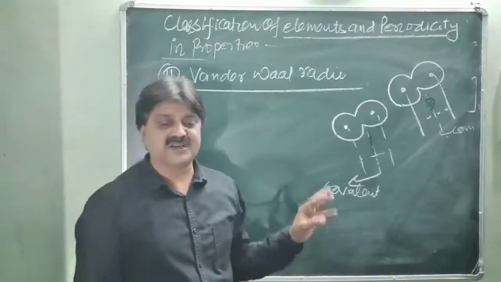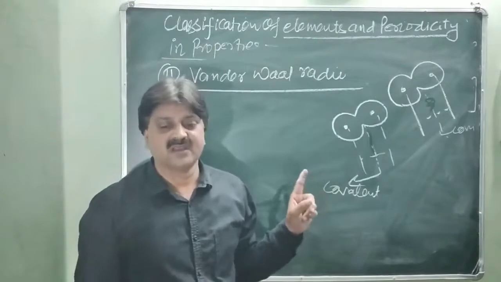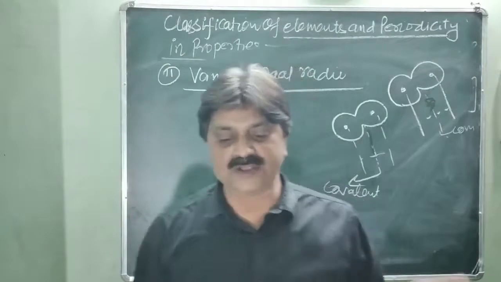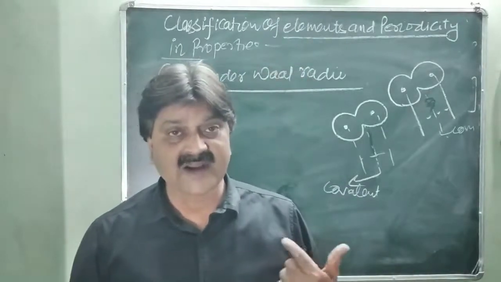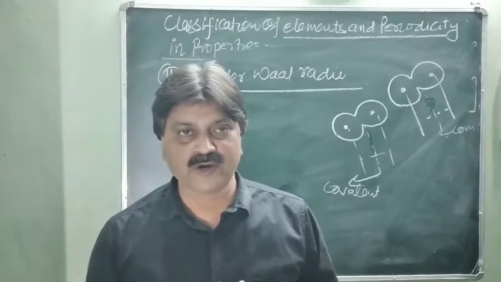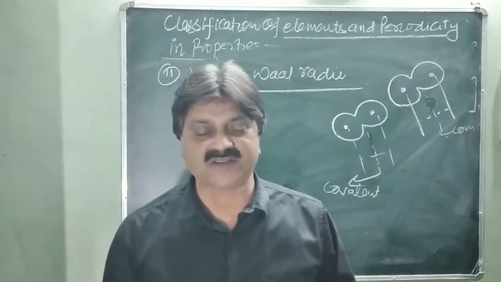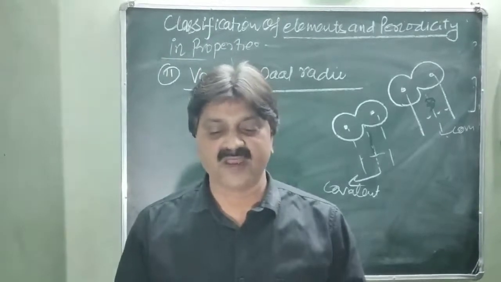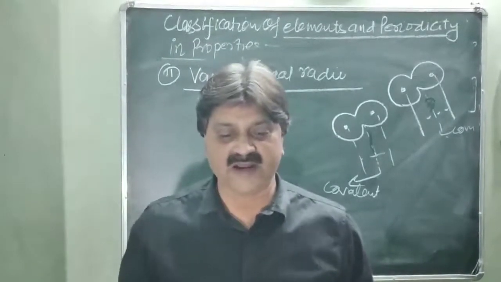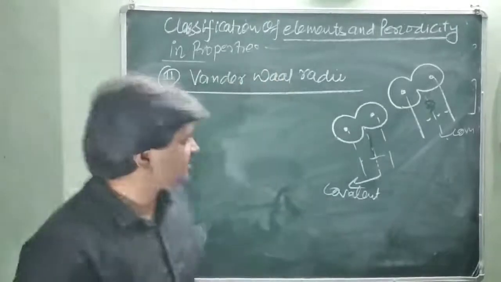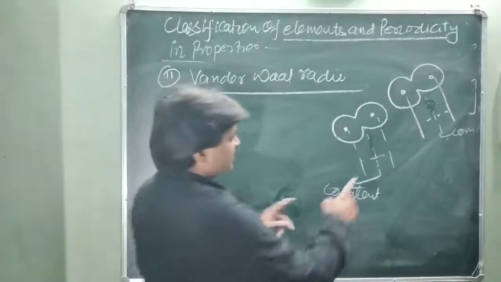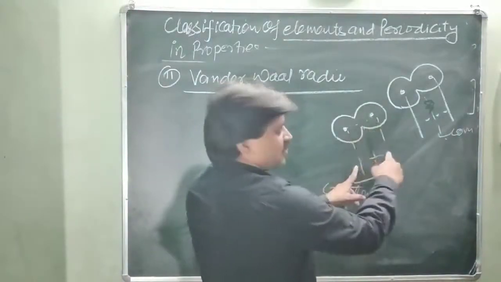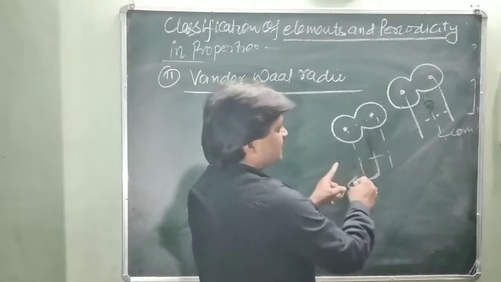It is defined as the distance between the nuclei of two identical non-bonded isolated atoms, or two adjacent identical atoms belonging to neighboring molecules of an element, and it is simply called the van der Waals radius. You will see here, this is the molecule, and this is the distance between the two nuclei, and this half is called the covalent radius.